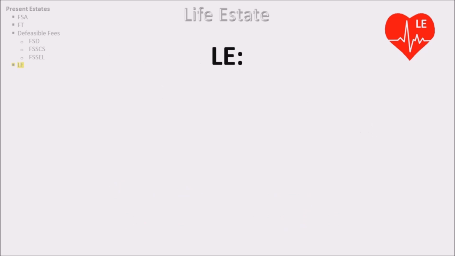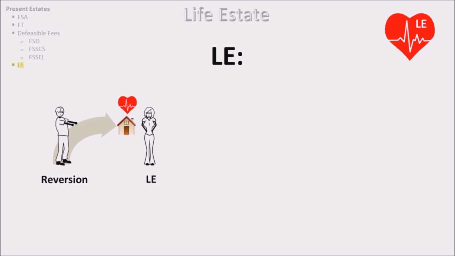Here is an example of a life estate. A conveys land to B for life. B has a life estate, and A has a reversion. Even though there is no mention that the estate reverts back to A after B's life, it is implied. Thus, both statements, "to B for life then back to A," and "to B for life," are treated the same, with A having a reversion.